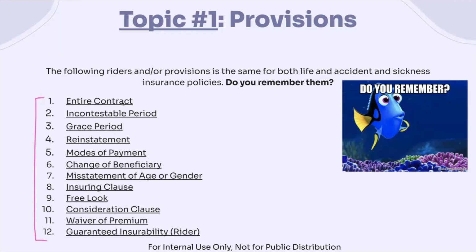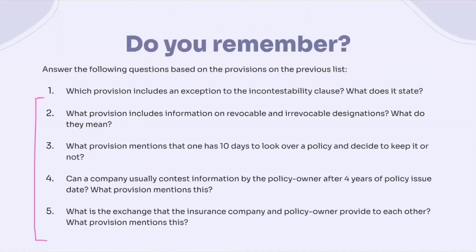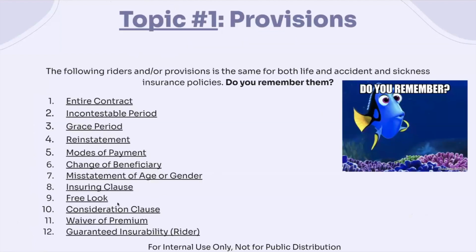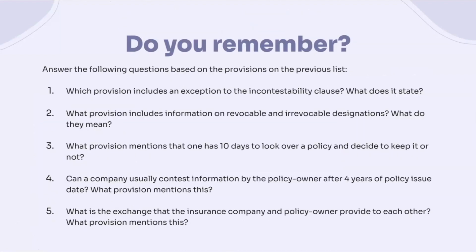context as well. And so to do that, we can just take a moment to complete some of these questions together. And so if we look at the first one here, which provision includes an exception to the incontestability clause, and what does it state? Well, we can go back to refer and review our misstatement of age and gender provision, right?